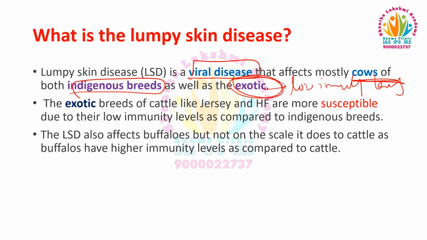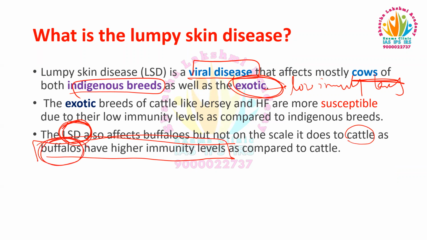Lumpy skin disease also affects buffaloes, but not on the scale it does cattle, as buffaloes have higher immunity levels compared to cattle.